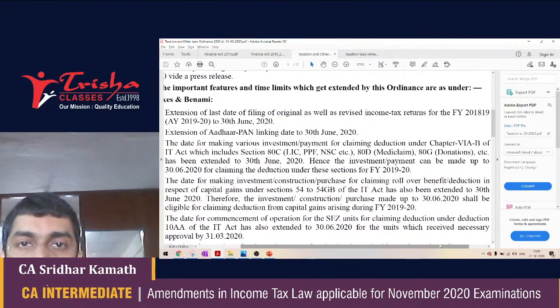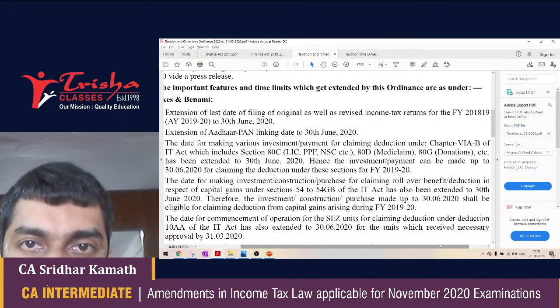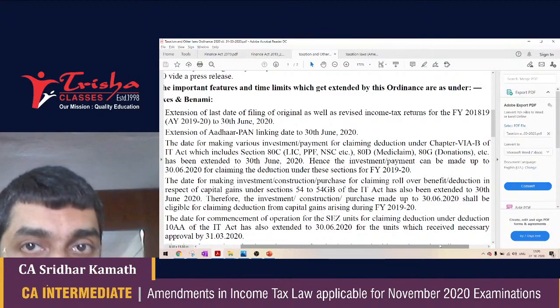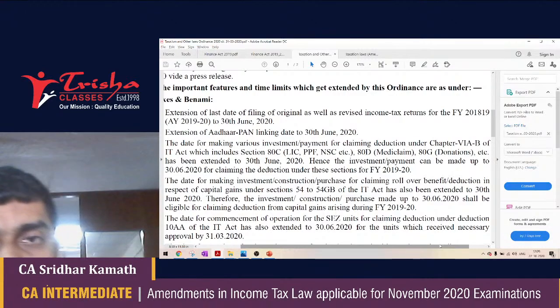Therefore, students, be mindful that tomorrow during the exam you may get a problem where they say that a PPF investment of 1 lakh was done on 1st January 2020, and an NSE investment of 20,000 was done on 2nd April 2020. Usually, if the investment is done on 2nd April 2020, you would have considered it for Chapter 6A for PY 2021.